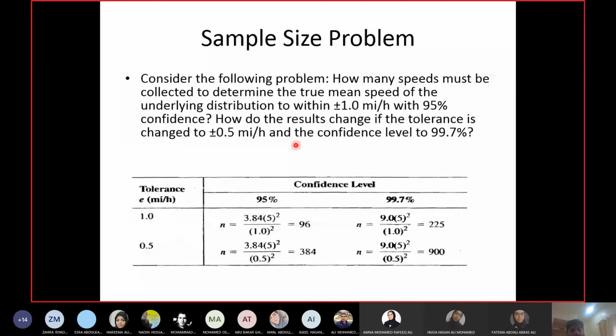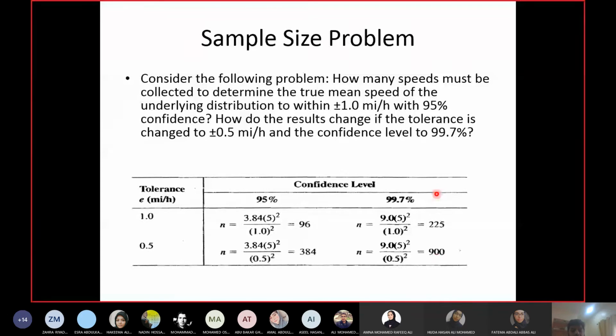So for E of 1 and 95% confidence level, I should collect 96 samples. And if I want to reduce the error to 0.5, then I should collect 384 samples. Then for E of 1, the number of samples with 99.7% is 225, and with 0.5 error, the number of samples is 900.